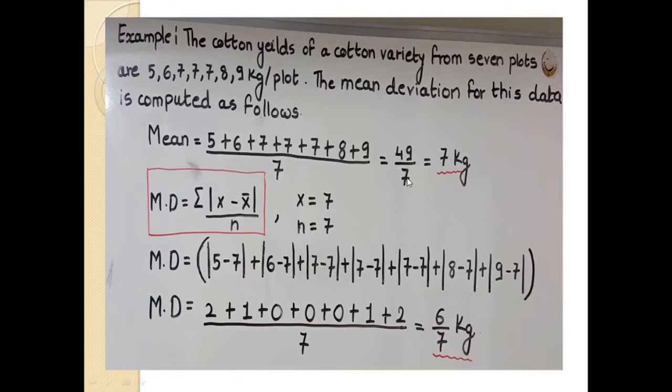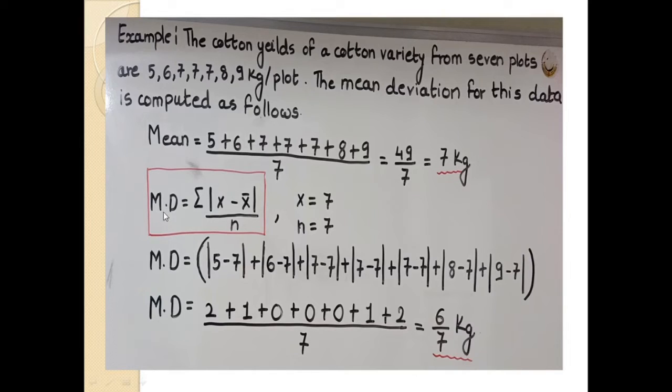The total number of observations is 1, 2, 3, 4, 5, 6, 7, so 7 is n. The answer, 49 divided by 7, is 7 kg. Here x bar is 7 and n is the total number of observations.